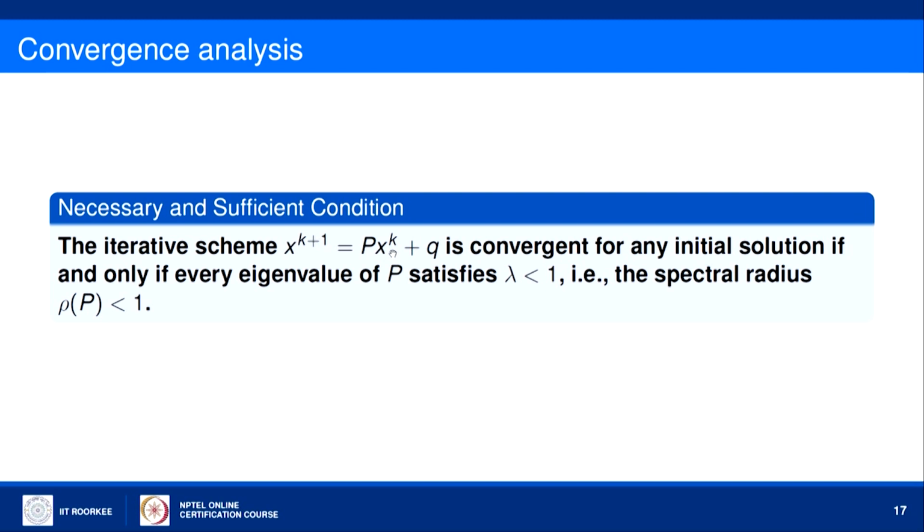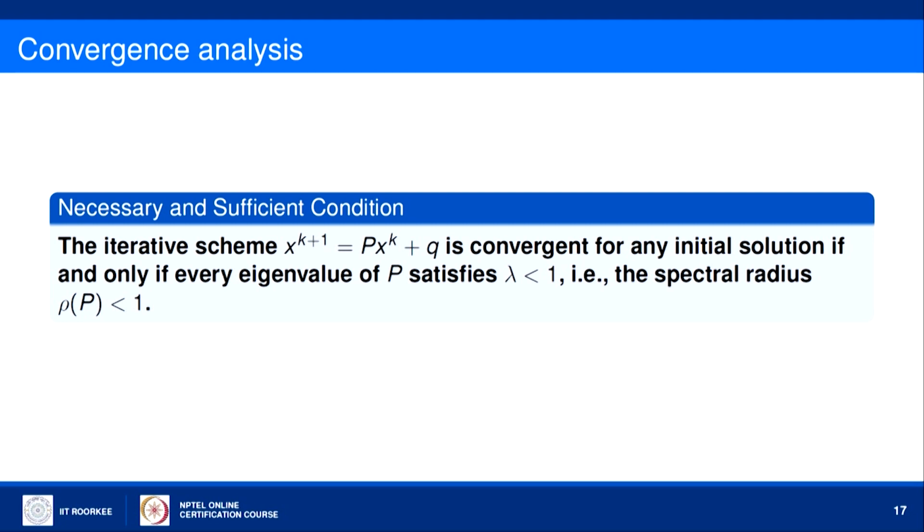Now, we will write the necessary and sufficient condition. The iterative scheme x_(k+1) equals P x_k plus q for solving a linear system Ax equals b is convergent for any initial solution if and only if every eigenvalue of P satisfies |lambda| less than 1, means every eigenvalue of P is less than 1 in magnitude, or in other words, the spectral radius of P is less than 1.